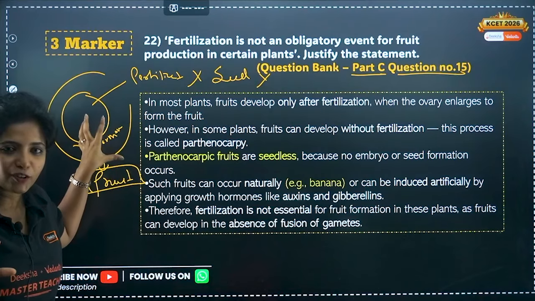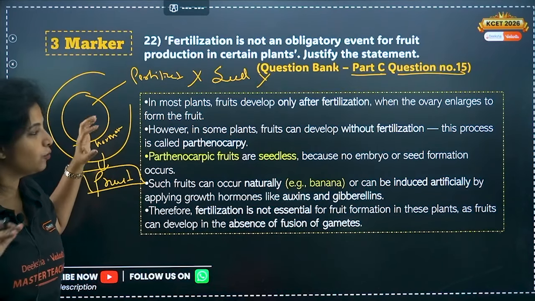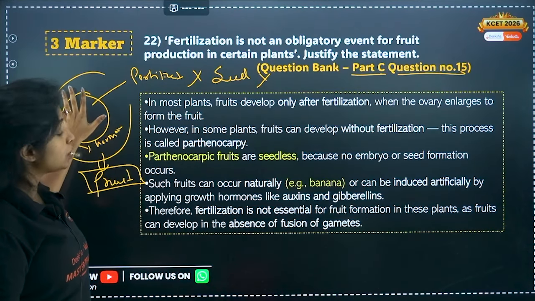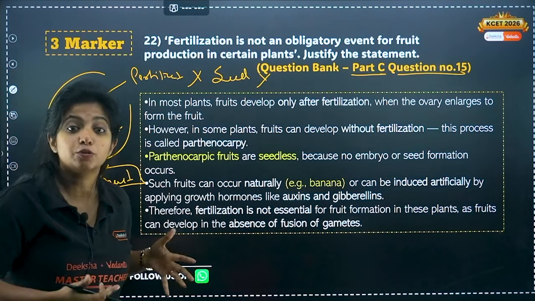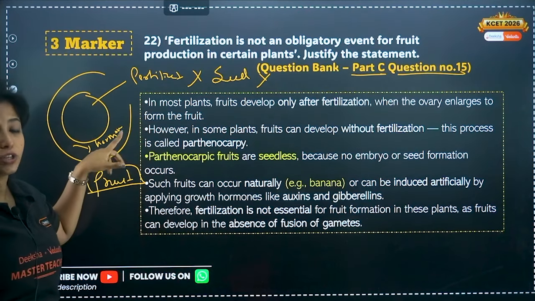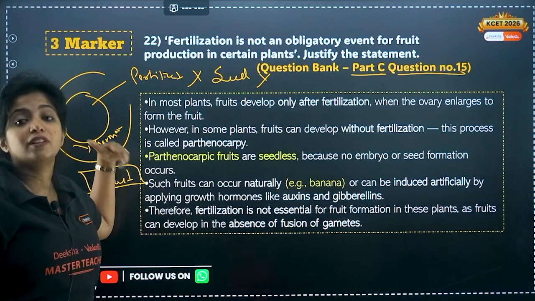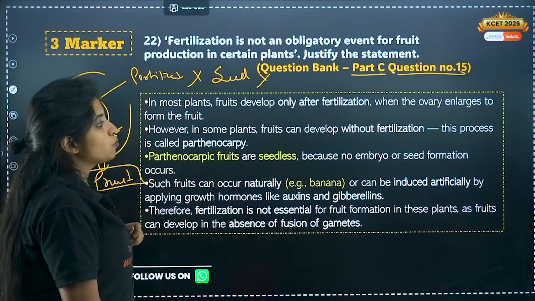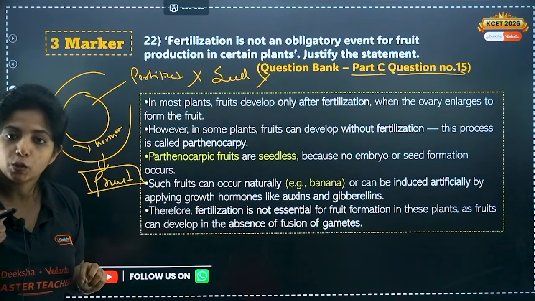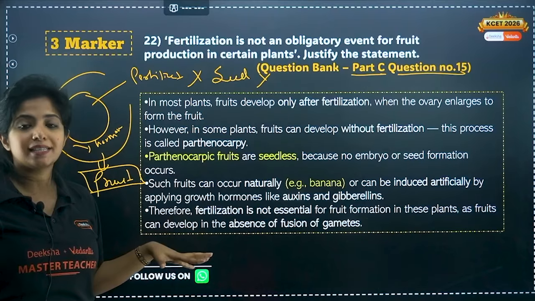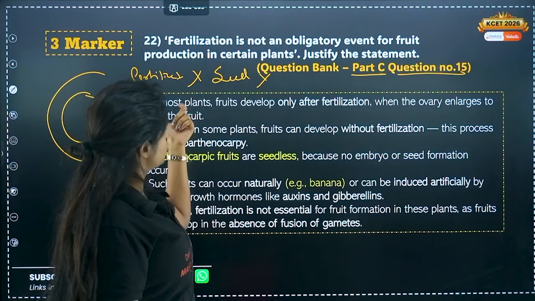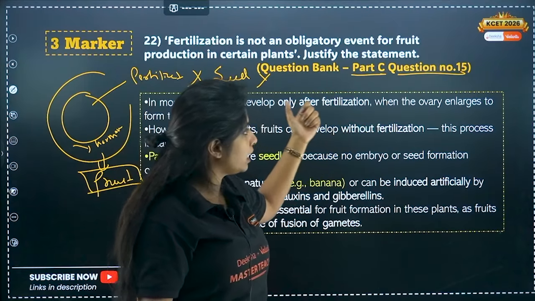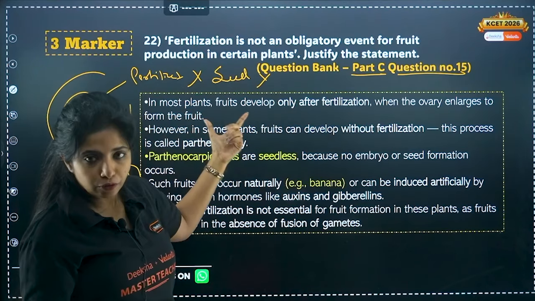Here apomixis is also not happening. Don't think like that. Apomixis can happen, but no, nothing is happening. Think like that. Since there is no seed formation, fruit is there, there is no seed. Can I call it seedless fruit? Yes. What do you call this process of formation of a fruit without fertilization? You call this as parthenocarpy, and the basic example of this is what? Banana. Seedless.